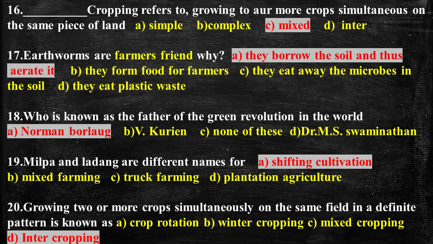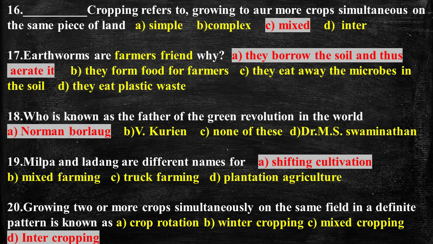Question number 17. Earthworms are farmers' friend. Why? Option A, they burrow the soil and thus aerate it. So earthworms are known as the farmer's best friend because of the multitude of services they provide. The density of earthworms in the soil is considered to be a good indicator of a healthy soil, because they improve many soil attributes like structure, water holding capacity, moisture content, etc., and they also increase nutrient availability and degrade pesticide residue.